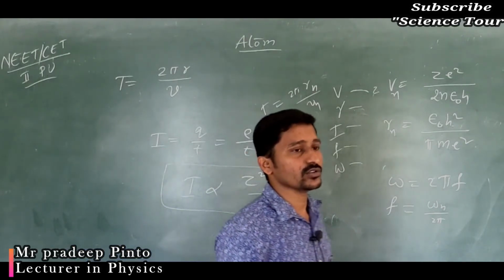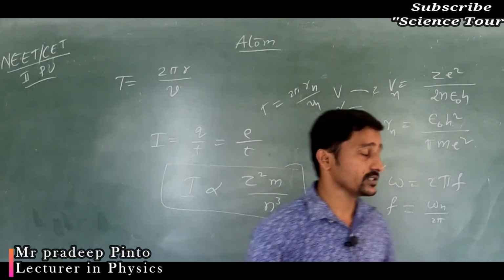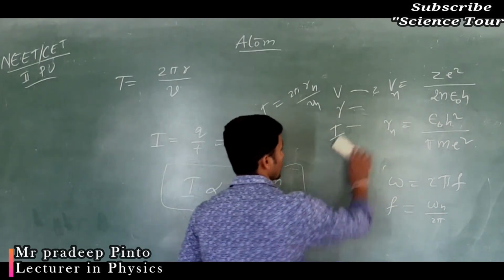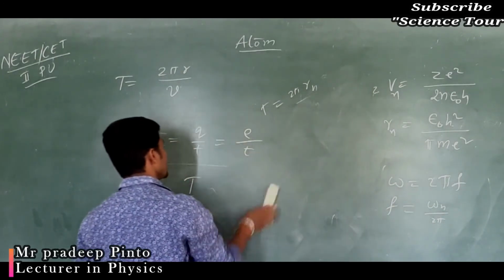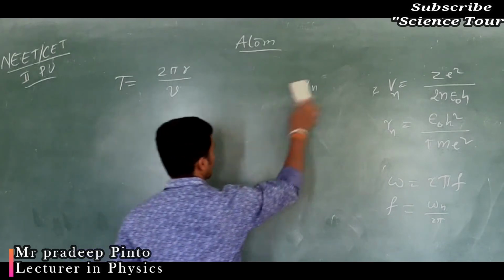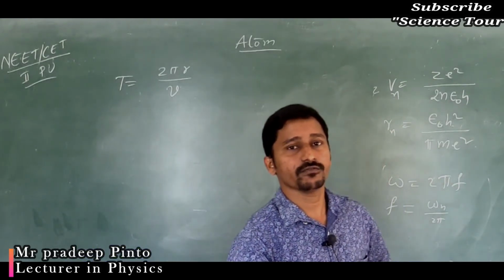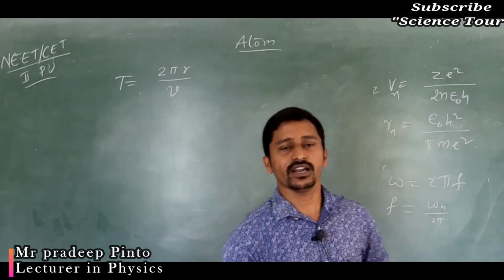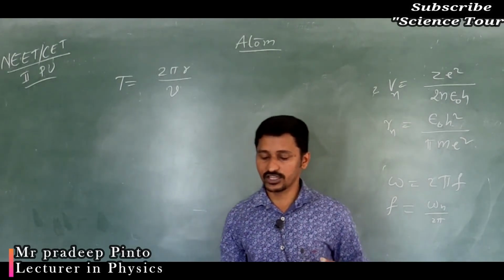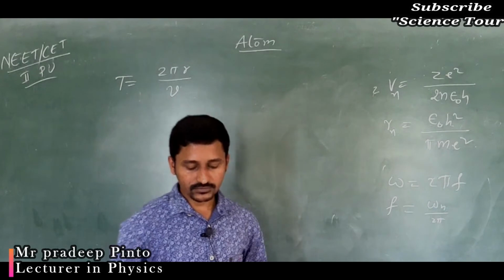So more and more solving of problems will take you into the depth of the topics. So take 10 or 15 questions each day, solve them and find the answers from each chapter.